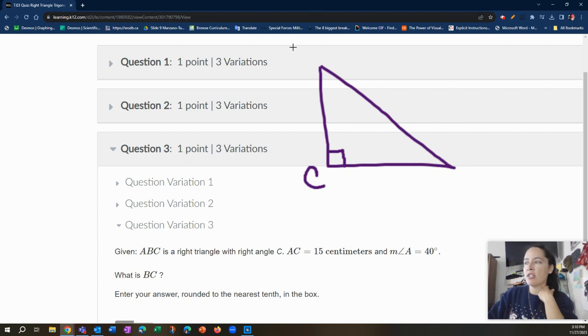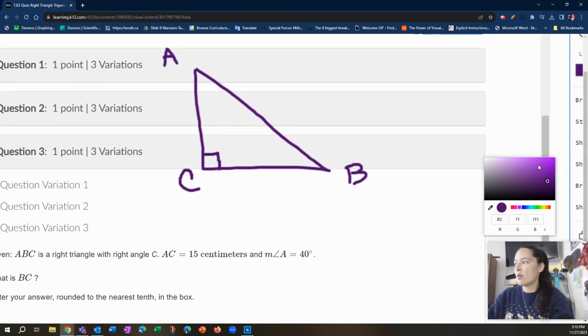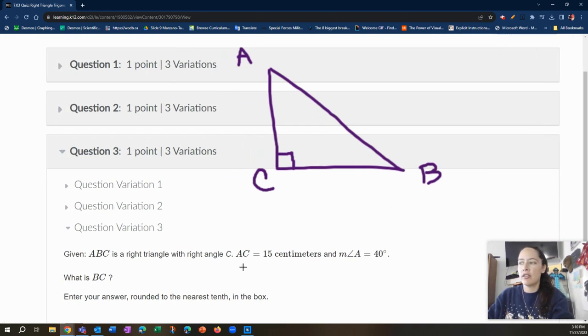A, C, okay, so now I just need to label the rest of the points. I often start with A, B, C. Depending on what they give me, this is usually the setup of a right triangle, but sometimes it's different. It could be angle B, it could be angle A. It doesn't really matter as long as you're clear which parts you're using. A to C is 15 centimeters. Okay, this is important because now we're making sure all the lengths match up. I'm just going to write 15 for now, but notice the units are centimeters.